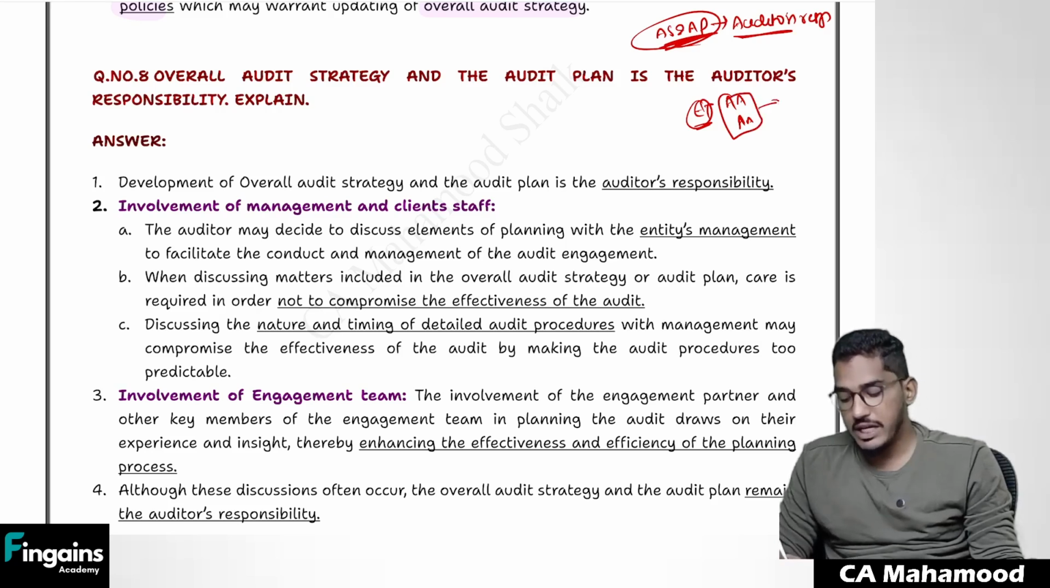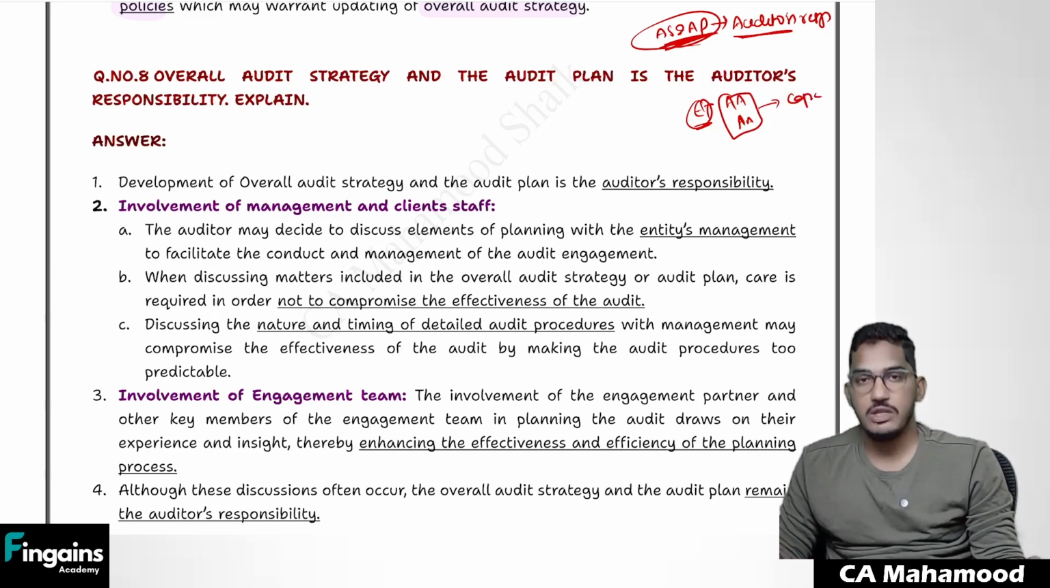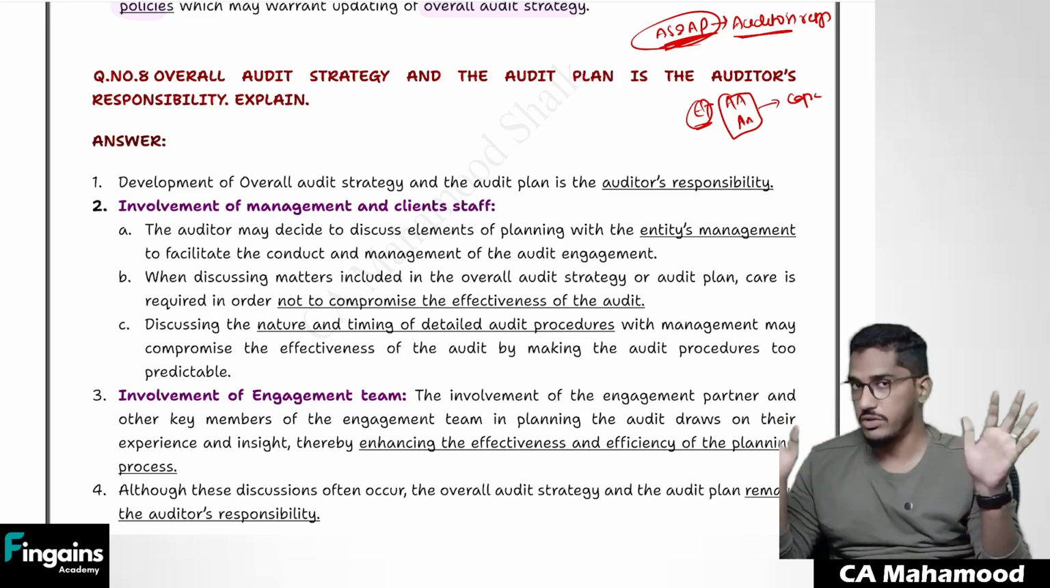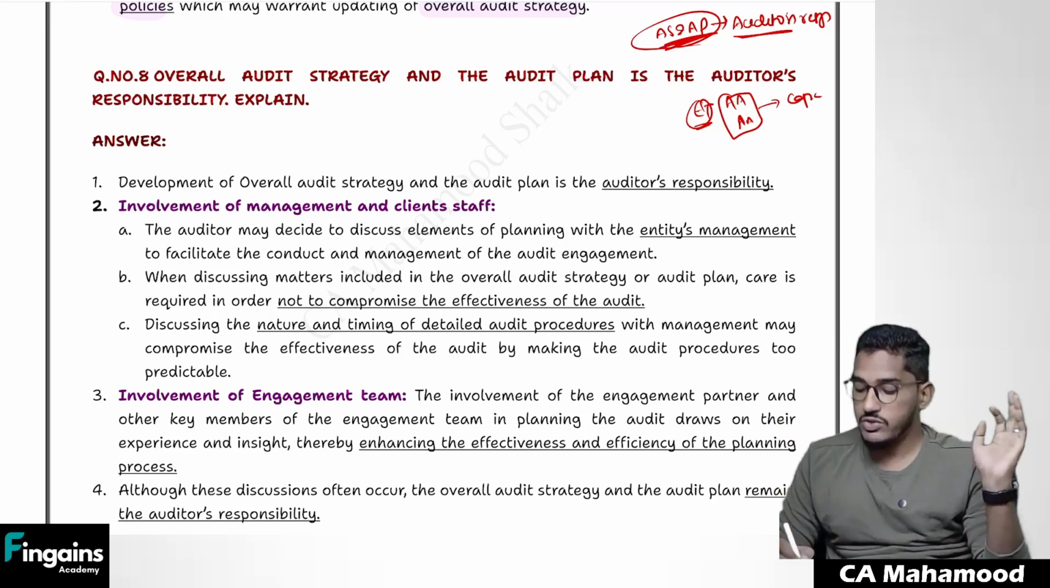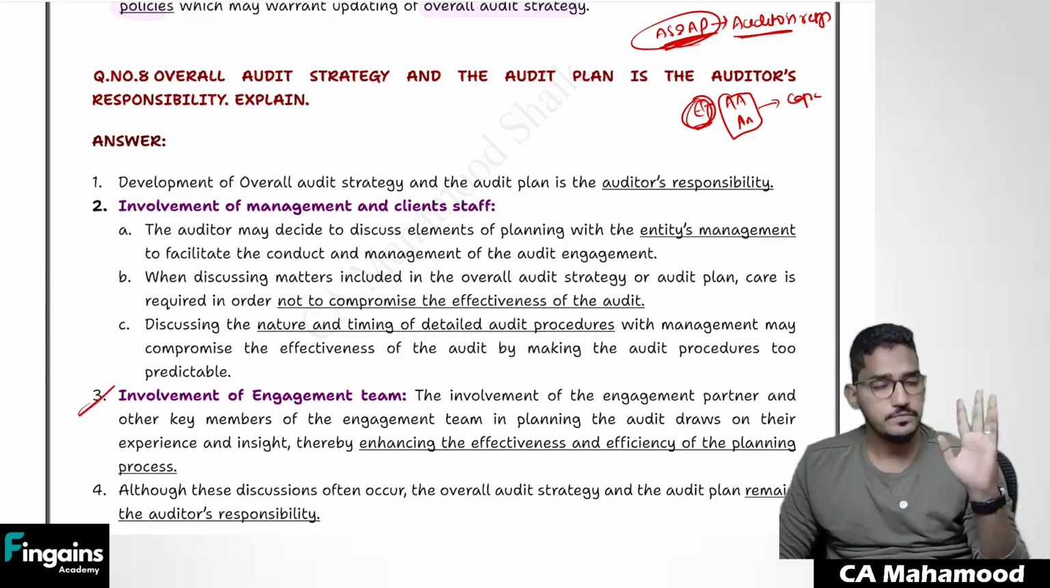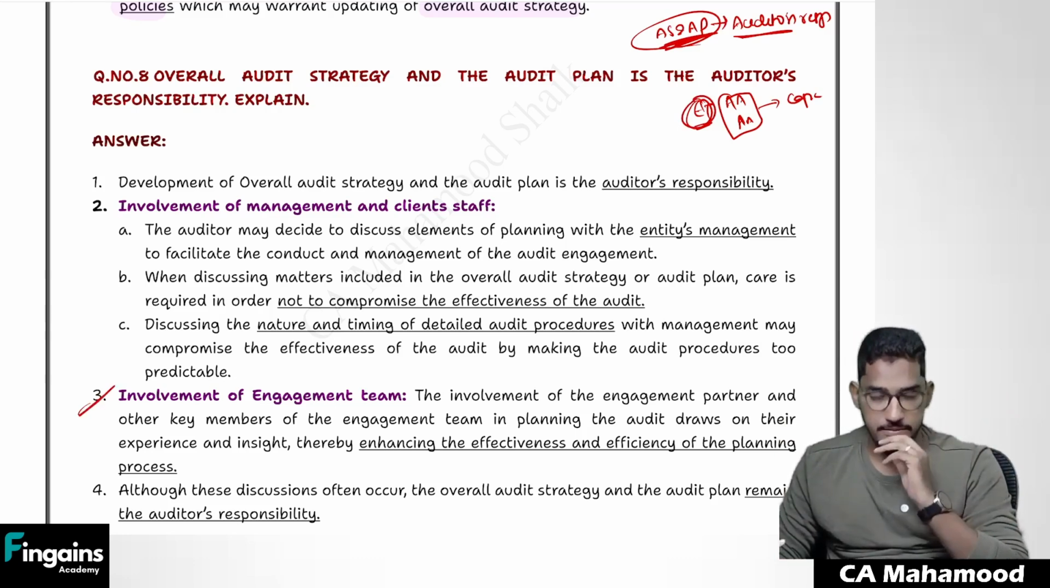Because if you involve the engagement team, you will come to know what the capabilities of the engagement team are. If you get to know about their capabilities, you can better allocate the work to them. So undoubtedly, the auditor is going to involve his engagement team in the development of the audit strategy and plan.